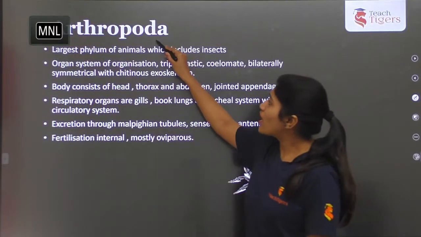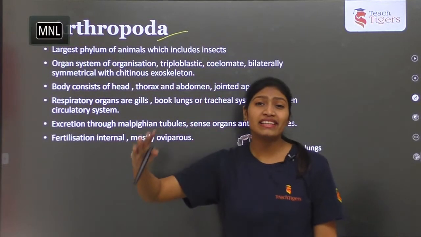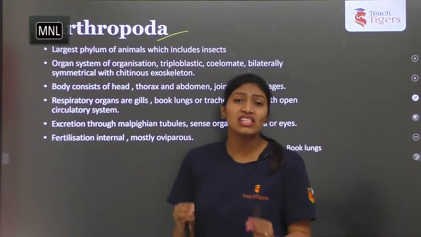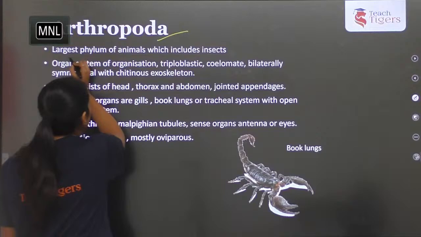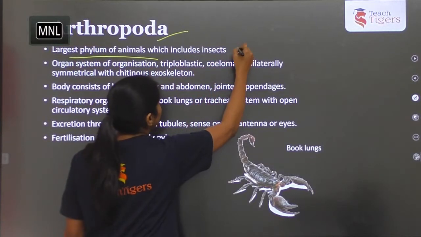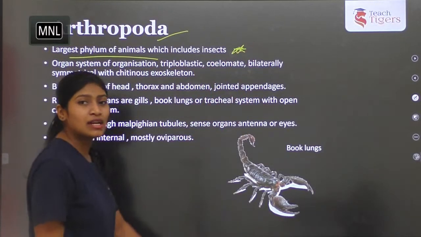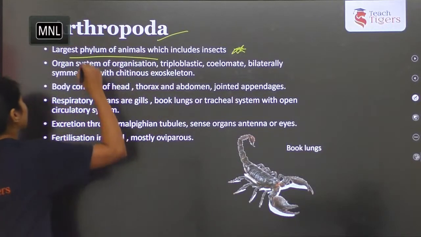Next up, the next phylum. Arthropoda. Arthropoda means jointed appendages. The organisms which have jointed appendages are called arthropods. This is the largest phylum of the animal kingdom. The largest phylum of the animal kingdom is Arthropoda. That is again a read bit.